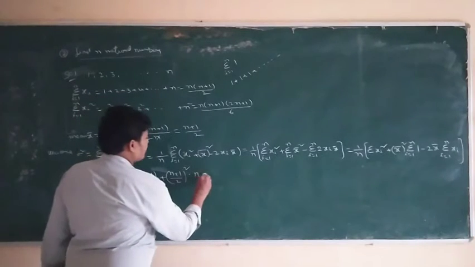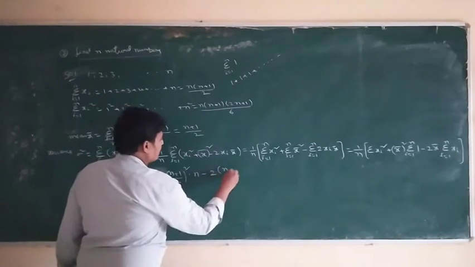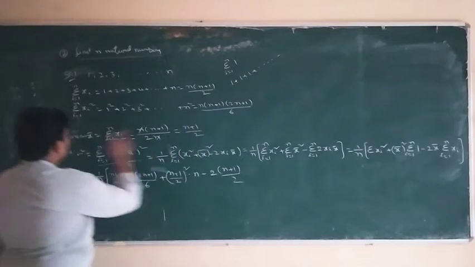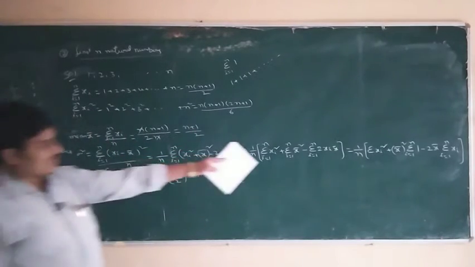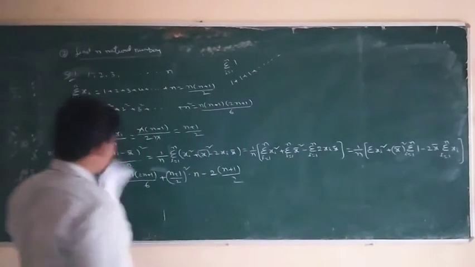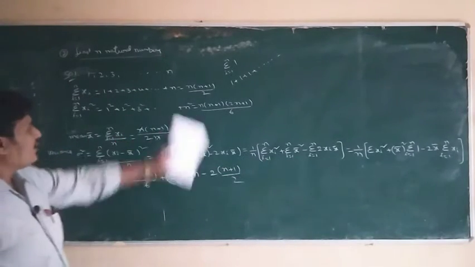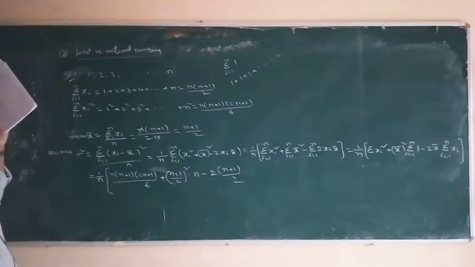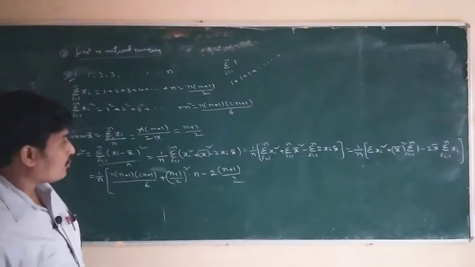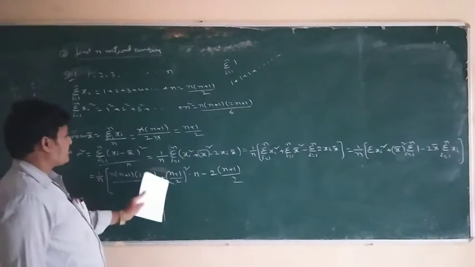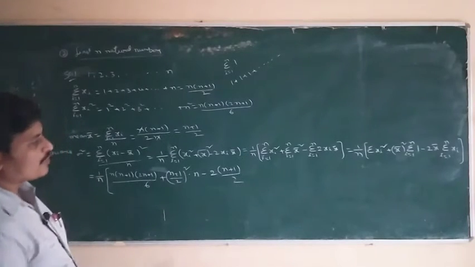Next, minus 2 into x bar value, n plus 1 by 2. X bar value into the last one here. This is 1 by n, sigma xi square formula n into n plus 1 into 2n plus 1 by 6, plus x bar whole square. X bar is equal to n plus 1 by 2, so n plus 1 whole square into sigma 1.